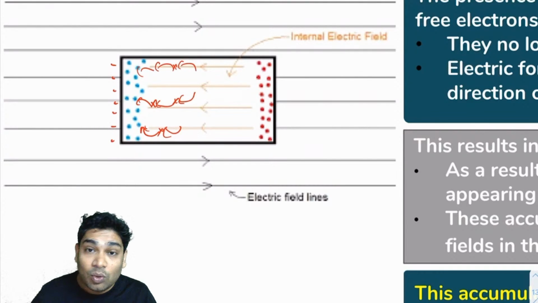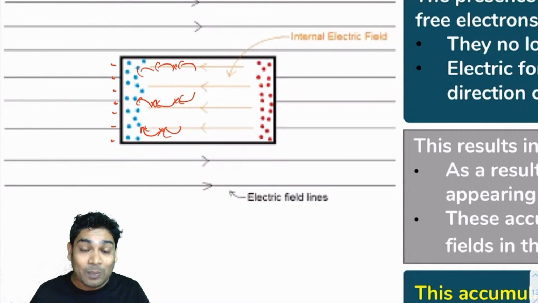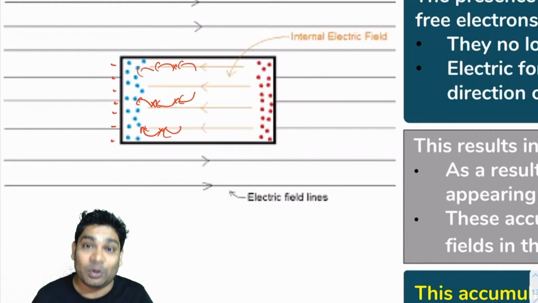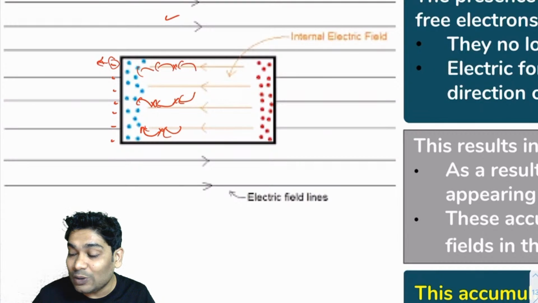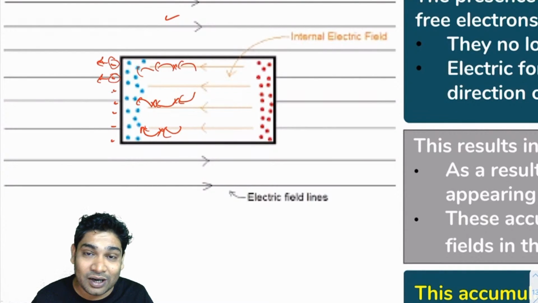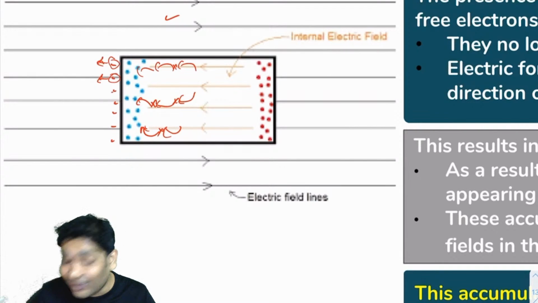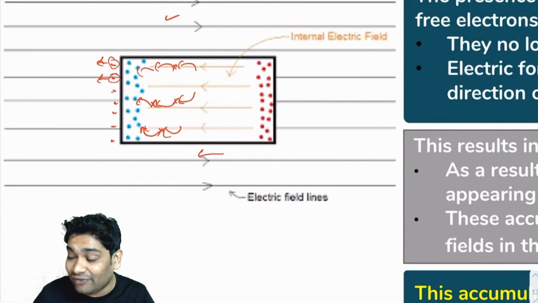What happens when they reach the surface? They will try to jump out of the metal also, but they can't. All the nuclei combined will hold them together, so they are stuck at the surface. They want to go out because the external electric field is pulling them out too, but all these nuclei combined are not letting them go out. So all these free electrons, after jumping leftward, start accumulating on the surface here.